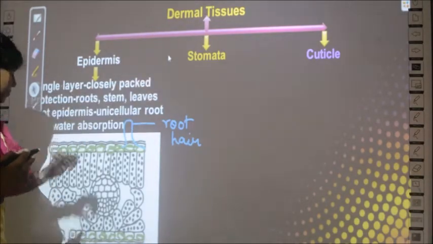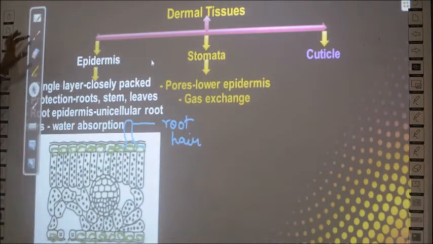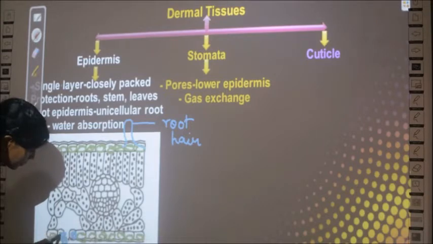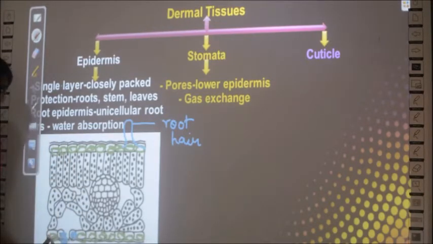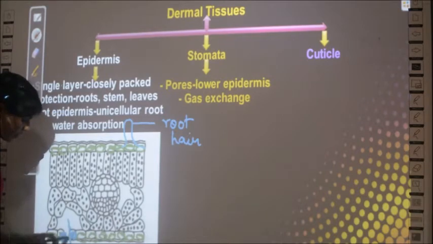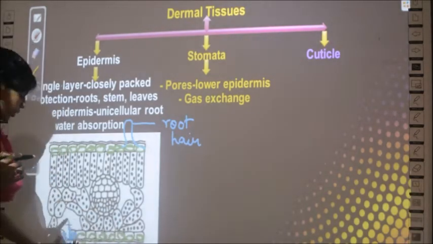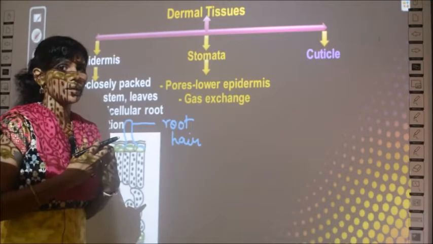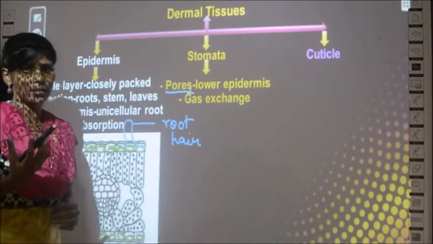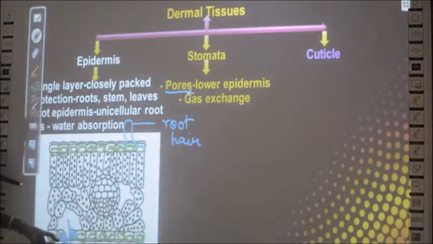Okay, so what is the property of stomata? We will see. You can see stomata here. So my stomata is these two cells. Okay, I have labeled it in blue. No, this is stomata. What can you see? In between these two you have an open space. This is the stomata, the open space between the two cells. This open space is called a pore. What is a pore? Pore means nothing but a hole. So this hole or the empty space or the opening is called stomata.